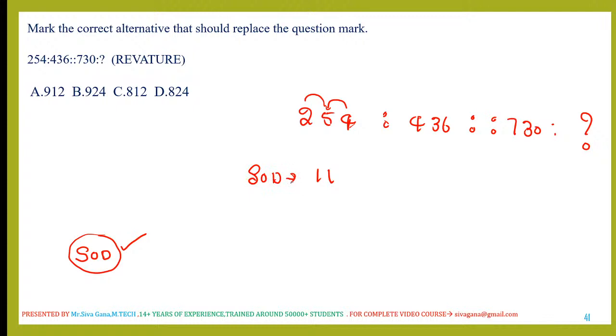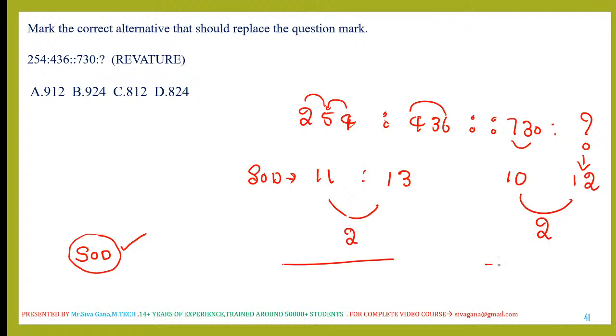Next. 6 plus 4 is 10 plus 3, 13. Sum of the digits is 13. Difference is 2. Now here 7 plus 3 is 10. So here the question mark, whatever the number, if the sum of the digits is 12, then this difference will be 2. Then this one and this one are perfectly in analogy or in proportion. Now we are looking for the answer whose sum of the digits is 12.